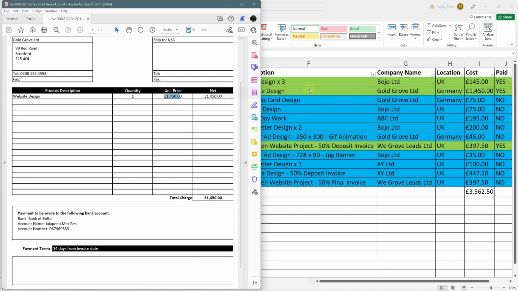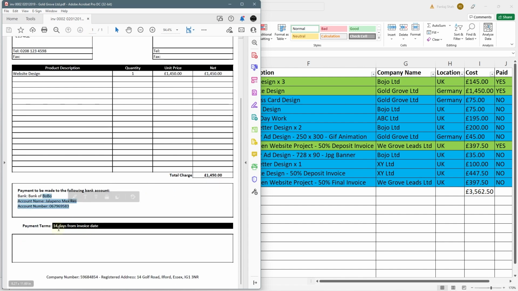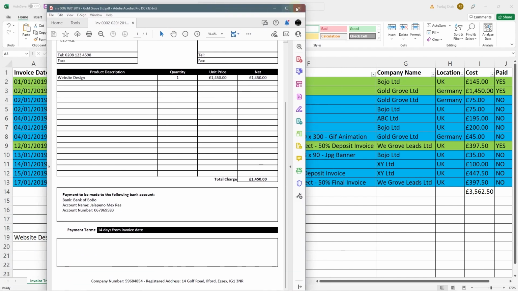So we look at our bank statement. This is what I sent to the client, this invoice. They looked at that invoice, they looked at my bank details, they saw it was 14 days payment terms, and they made the payment. So we're sending them a PDF version, right? We're not sending it in the post as a physical copy. We're sending them just a PDF version. So I don't actually print out all of these invoices.